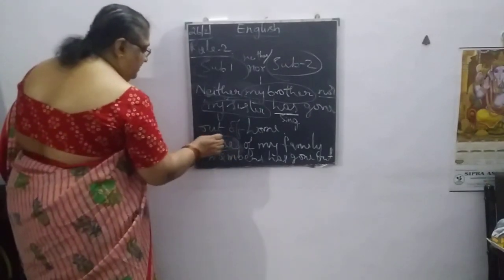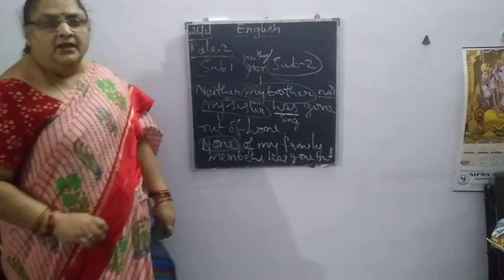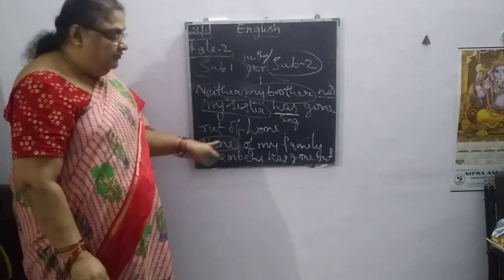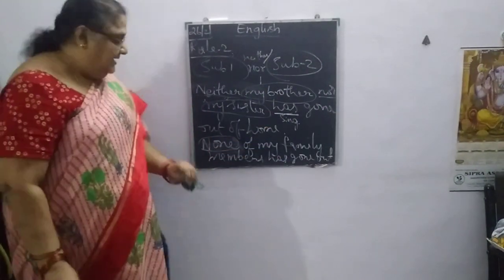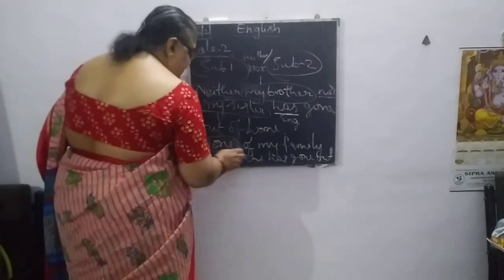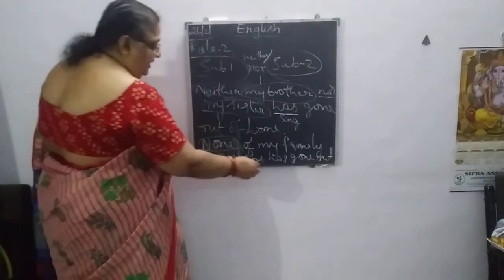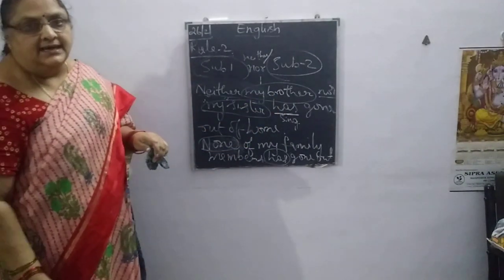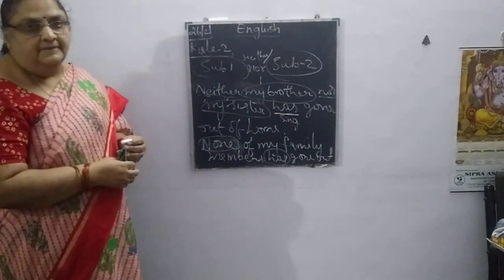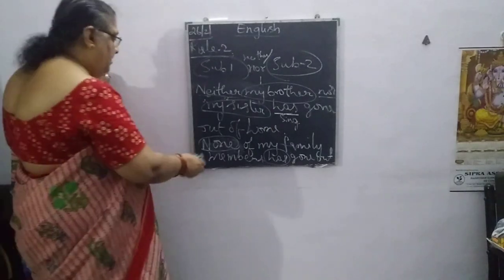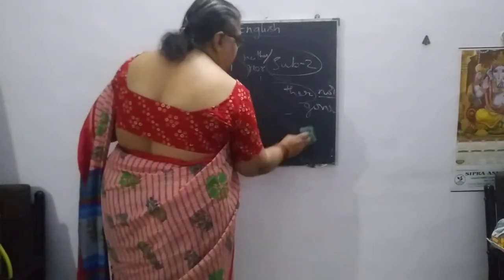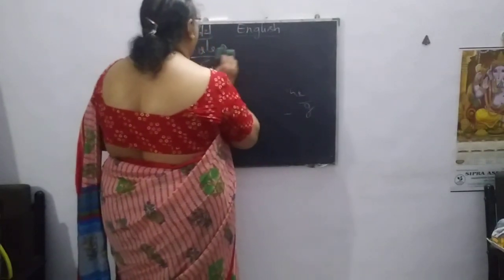This none tells about no one. How many members there may be in a family, but no one has gone out. That shows that singular subject. And here, that's the reason why we have written has as the singular verb. Is it clear? Now, we'll go with some other topic, some other rule.